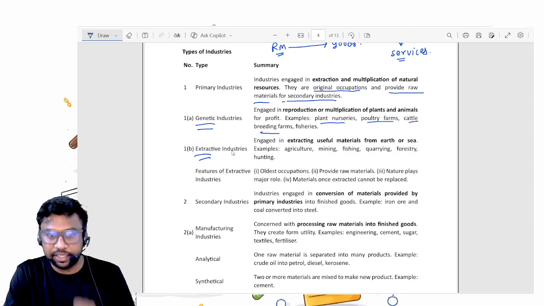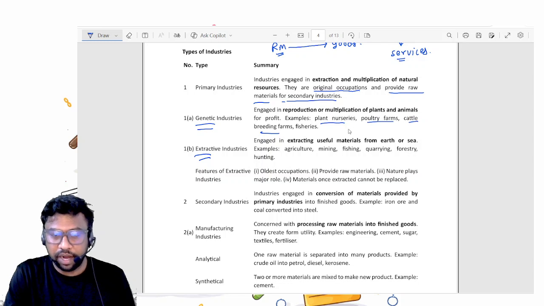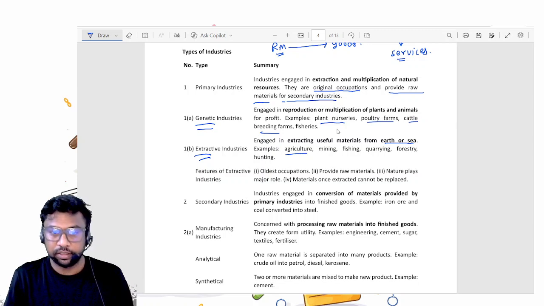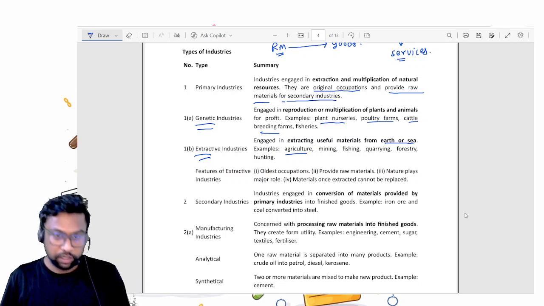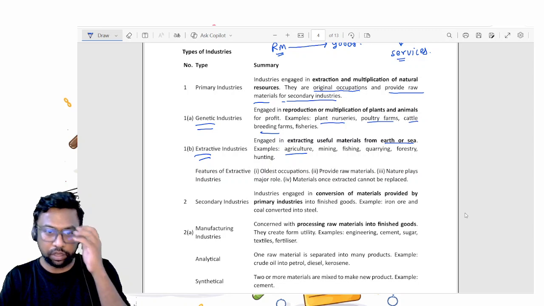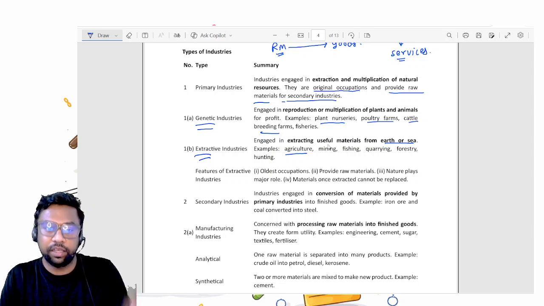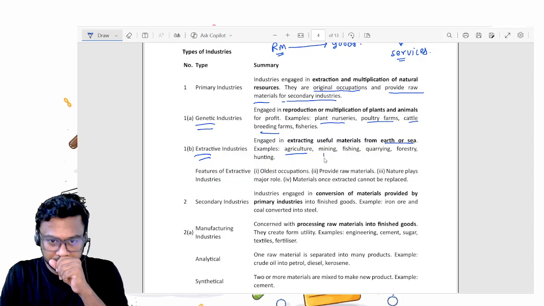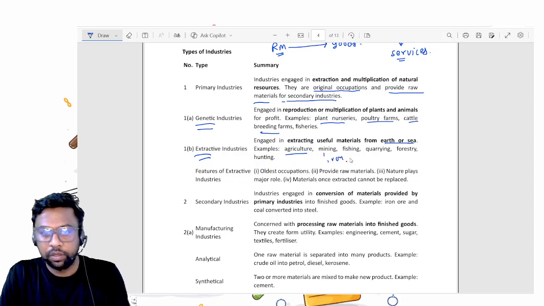Second is your extractive. Extractive means you are extracting something either from earth or from the mines. That is part of earth only. Engaged in extracting useful minerals from earth or sea. Agriculture, like you will put seeds and from earth you will get a crop that you will extract, right? So that is your primary industry. We are extracting from earth. Mining, we will dig the earth and we will get products like iron, gold, silver.